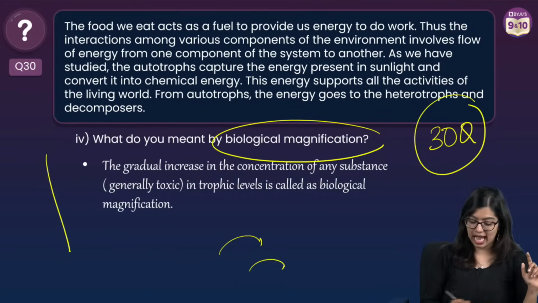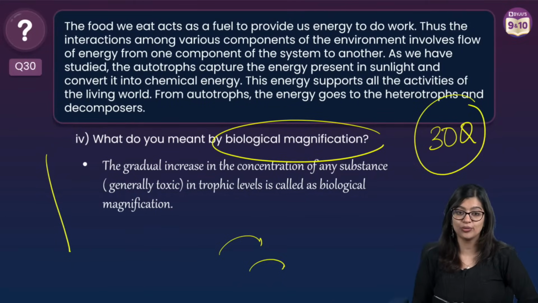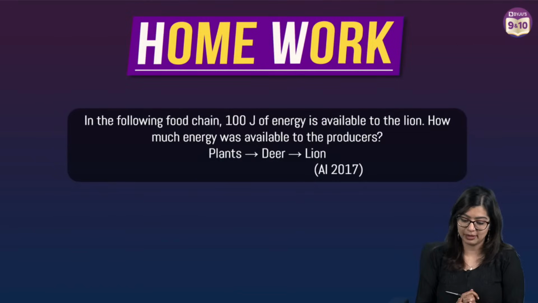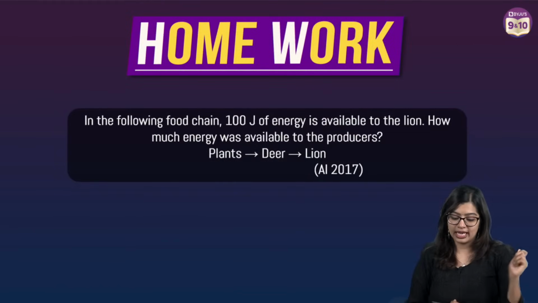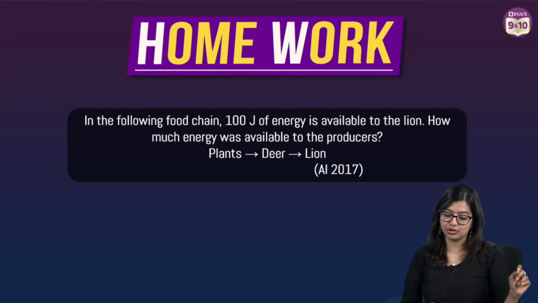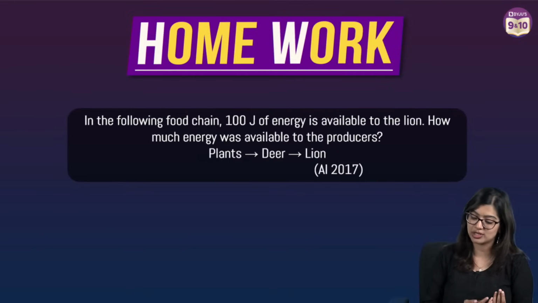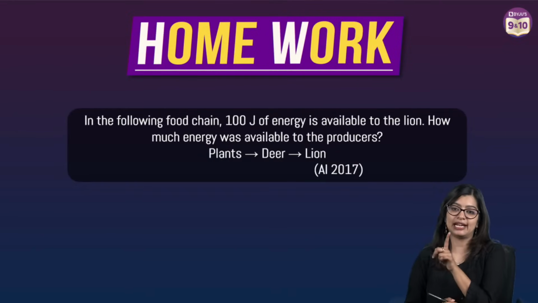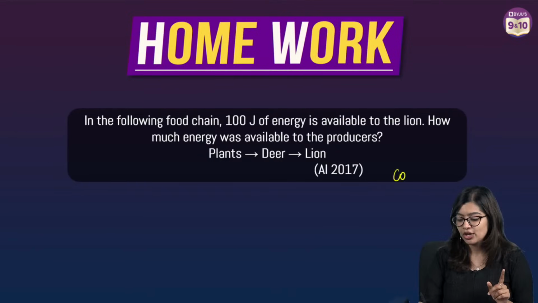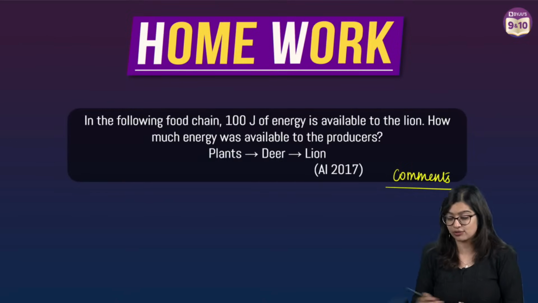So very quickly, I have a homework question for all of you, which I need you all to let me know in the comments of this video. In the following food chain, 100 joules of energy is available to the lion. How much energy was available to the producers? Let me know in the comments, right? I will be checking your answers.